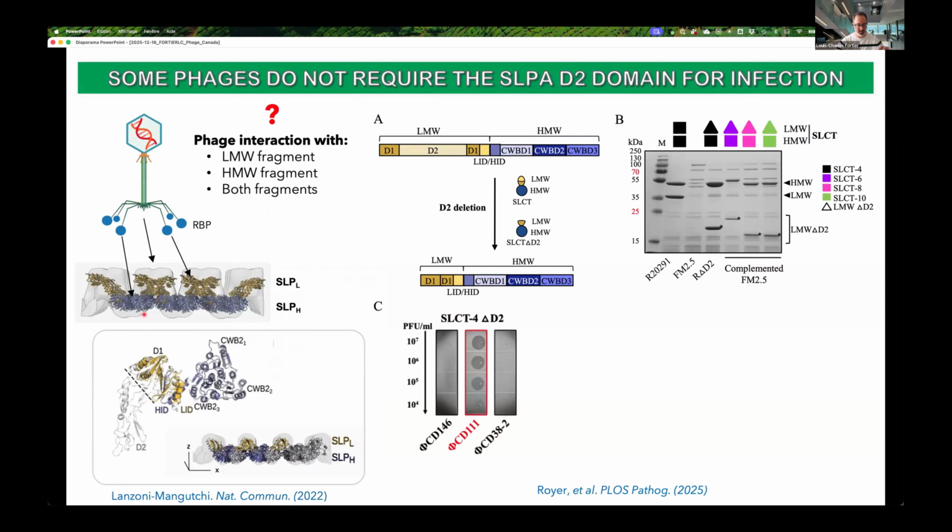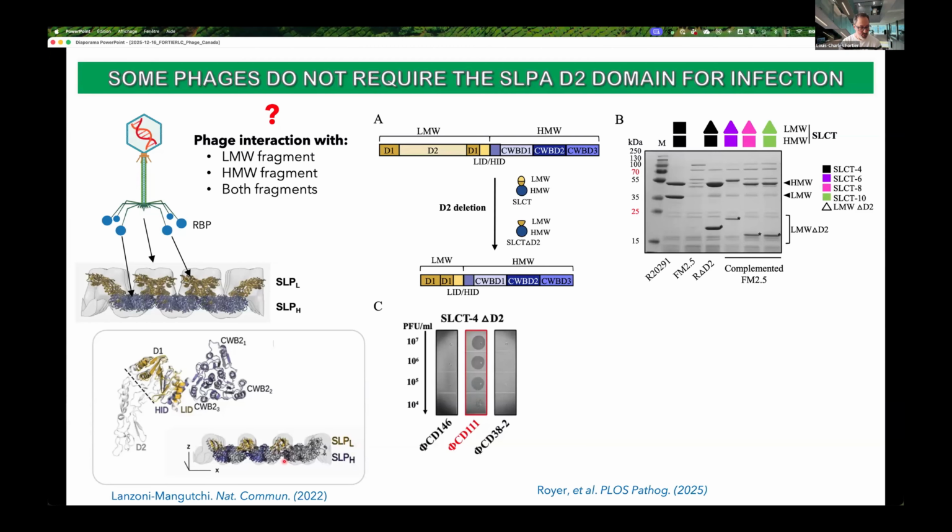Since the surface is made of valleys and mountains, where did the phage attach to? Our collaborators in England also generated a mutant strain where they have removed part of the low molecular weight fragment that we call the D2 domain, which sits on top of the surface. That led to an S layer that is kind of shaved in some sense.